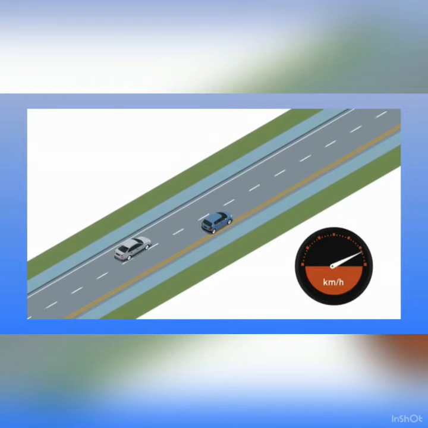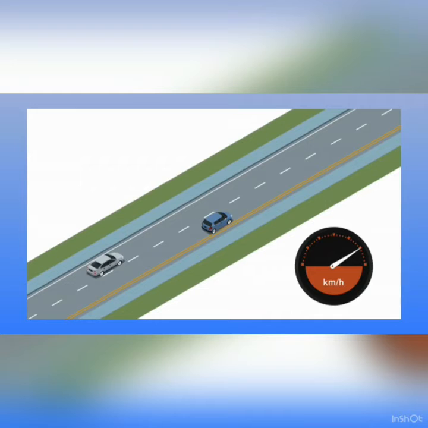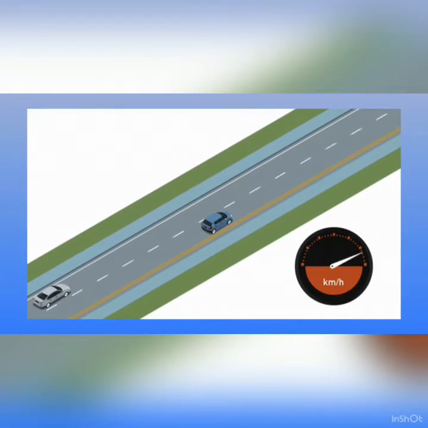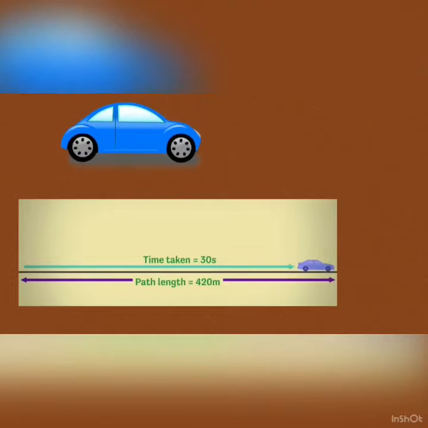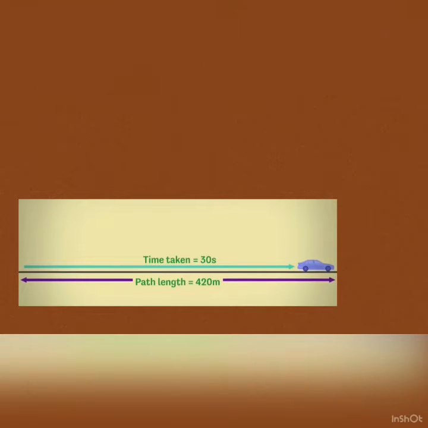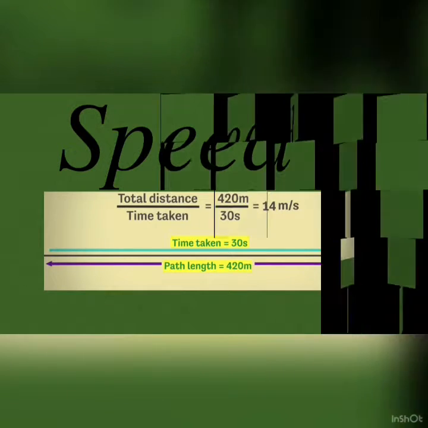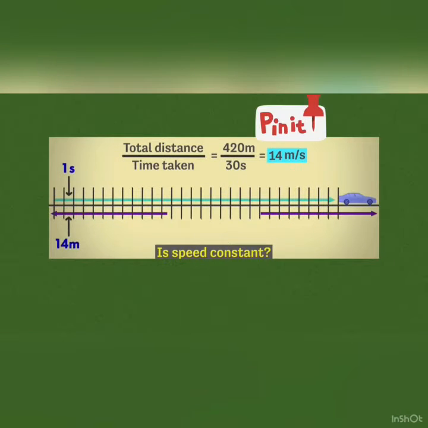Consider two cars moving on a straight path with different speeds. Suppose the time taken by a blue car to reach the other side is 30 seconds and the distance covered by the same car is 420 meters. That gives us a speed of 14 meters per second. Look at the value carefully. What does it tell us? Does it mean our object traveled 14 meters in every second?